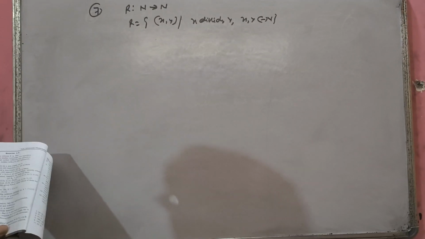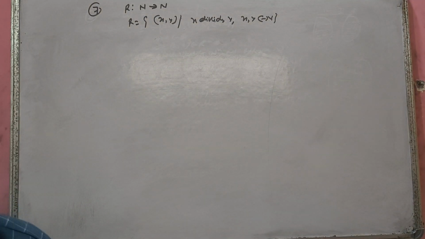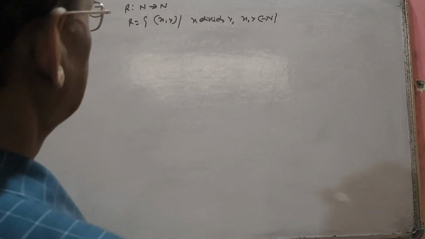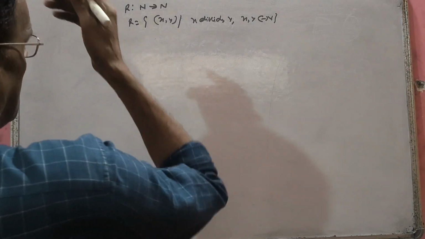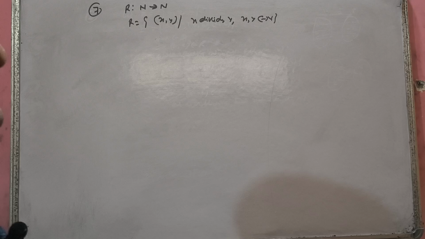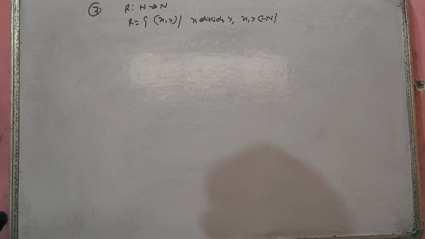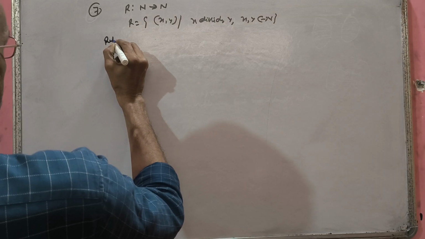We have to show that it is not an equivalence relation. For being an equivalence relation, it needs to be reflexive, symmetric, and transitive, all the three. So you have to check whether it is reflexive, symmetric, transitive, or all three, or any two, any one like that. First we check for reflexivity.